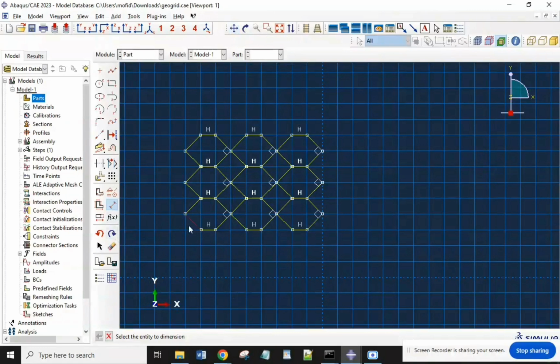We can also have the dimension, this dimension and this dimension. Because we need a slab, either concrete or other materials, for example CFRP, to embed this texture inside the slab to reinforce our structure.